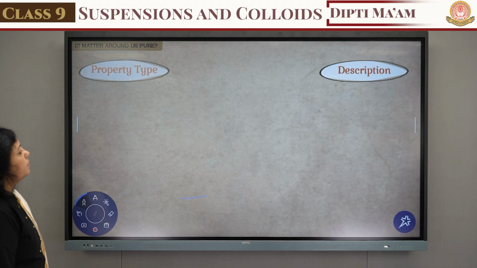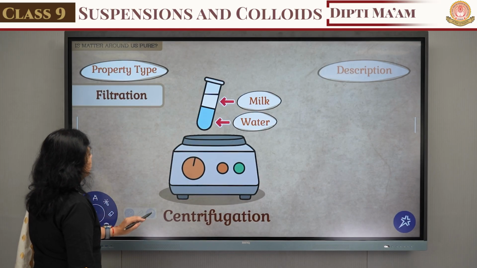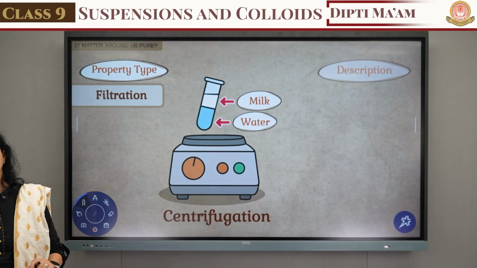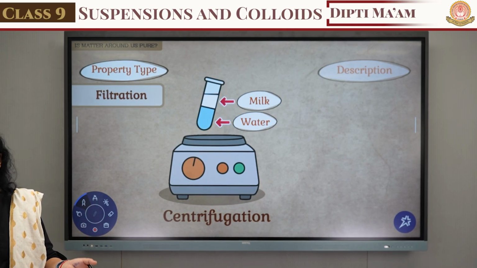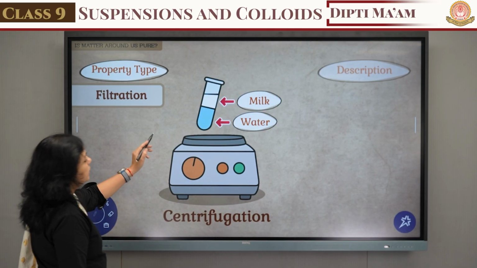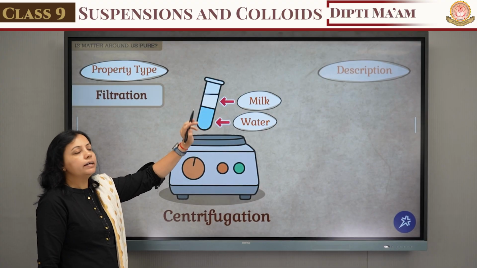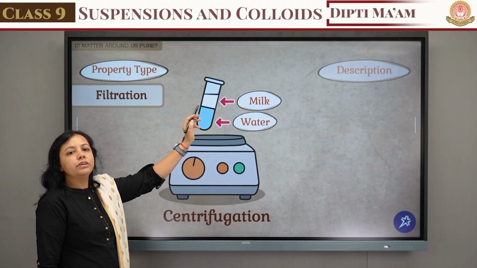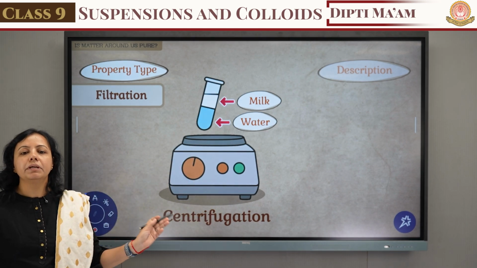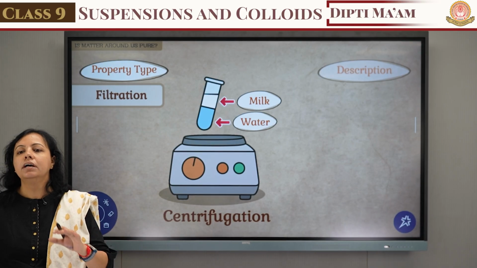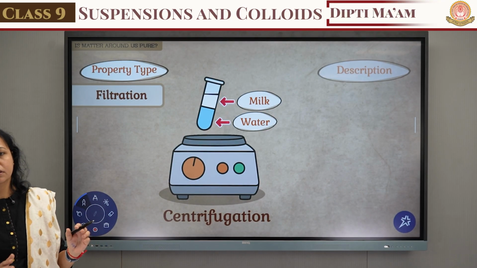Now the next thing is filtration. In the filtration process, it looks like a homogeneous mixture, so we cannot filter the solution. Okay, but if any impurities are there, then we can separate them out. But suppose in milk and water, the density of the milk and the density of the water will be different. So we can use the centrifugation method to separate this milk and water. What is the meaning of centrifugation? Centrifugation is a method in which, with the help of density, we can separate out the substances.